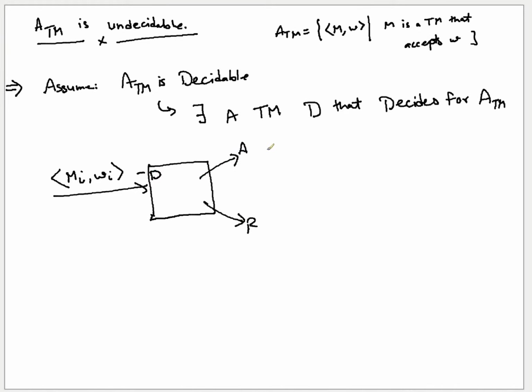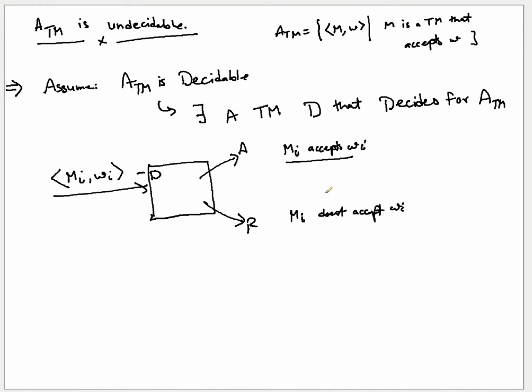When it accepts, it means that MI accepts W, right? Why? Because if this tuple is accepted by the decider, this tuple is part of ATM, and if it is part of ATM, then MI accepts WI. If it rejects, this tuple is not part of the ATM language, which means MI doesn't accept WI. So either it rejects it or it goes in a loop on WI.